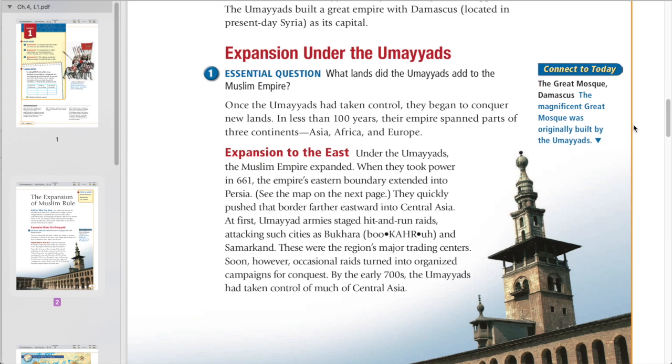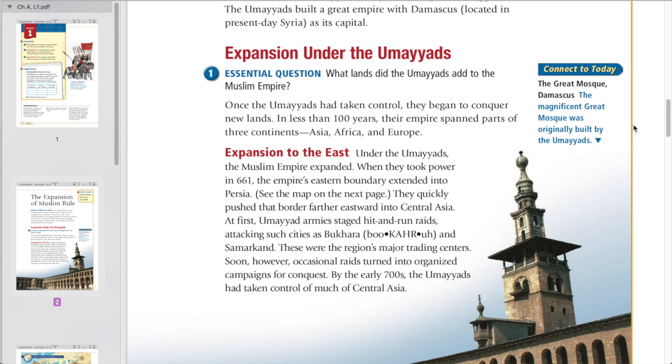Expansion under the Umayyads. Essential question: What lands did the Umayyads add to the Muslim empire? Once the Umayyads had taken control, they began to conquer new lands. In less than 100 years, the empire spanned parts of 3 continents: Asia, Africa, and Europe.